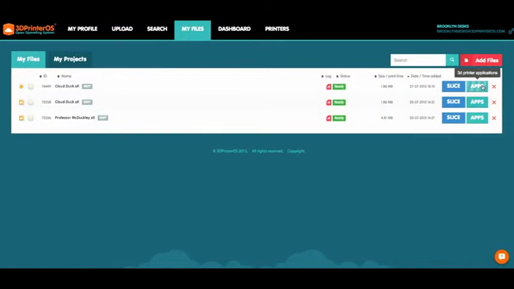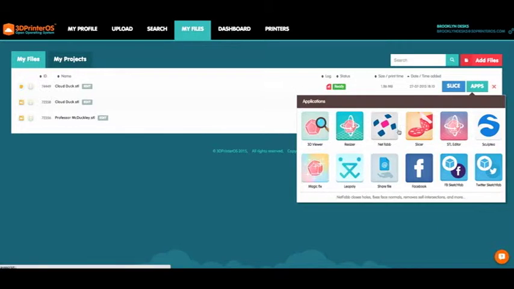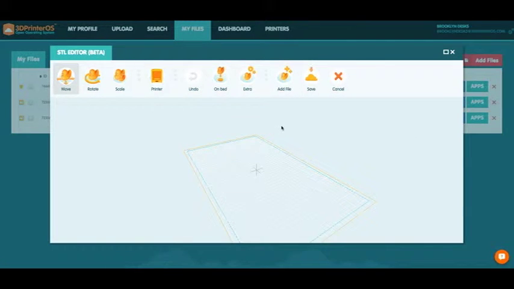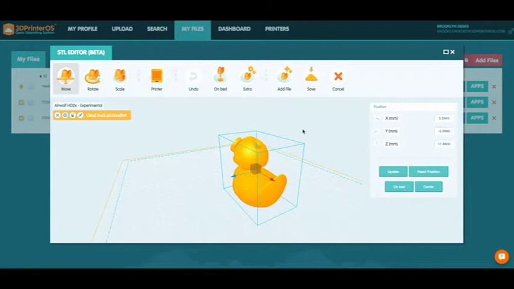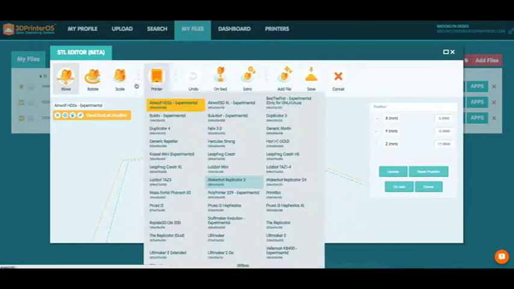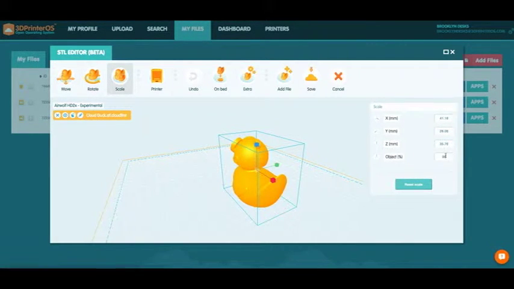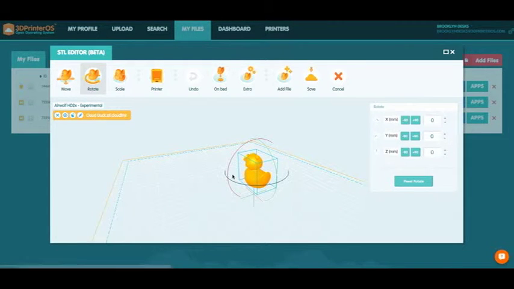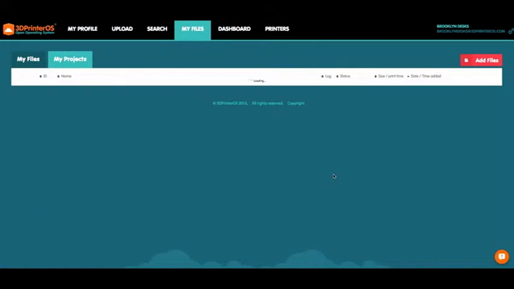Make sure that you use the STL editor for precision adjustments. Here, we will resize our duck to 50% of the original size and rotate it how we want it. Hitting Save will apply all transformations.